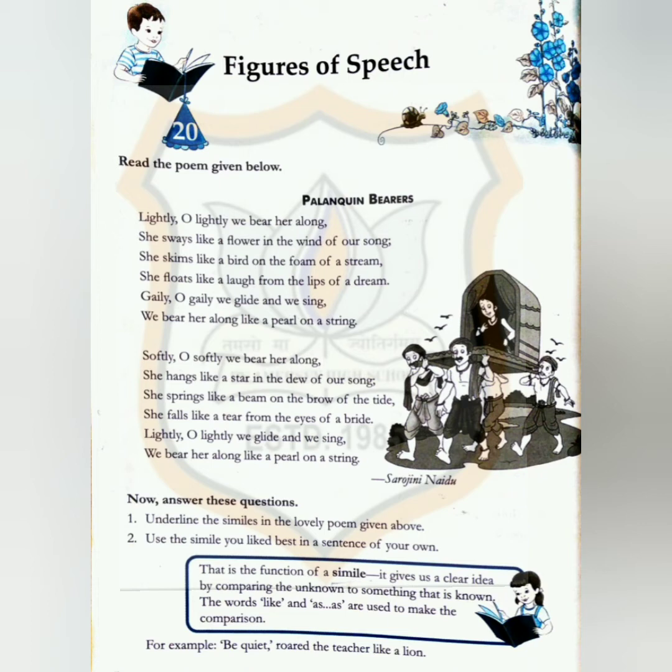Softly, oh softly, we bear her along. She hangs like a star in the dew of a song. She springs like a beam on the brow of the ride. She falls like a tear from the eyes of a bride. Lightly, oh lightly, we glide and we sing. We bear her along like a pearl on a string.